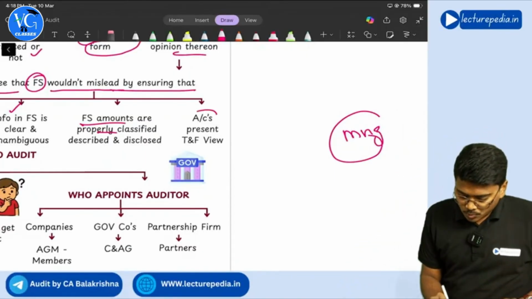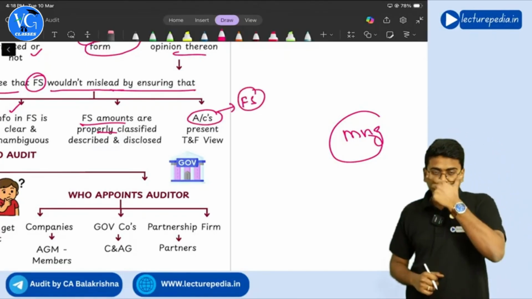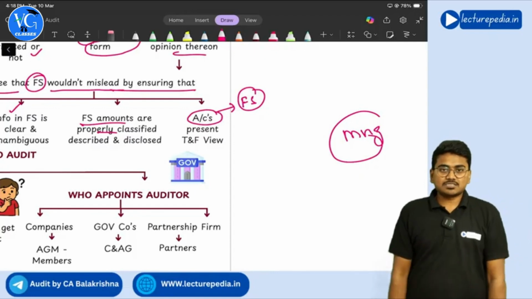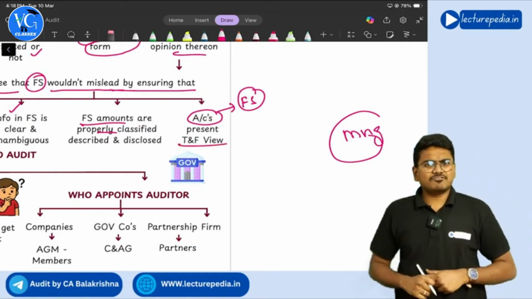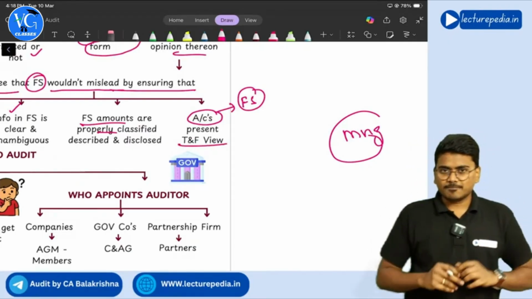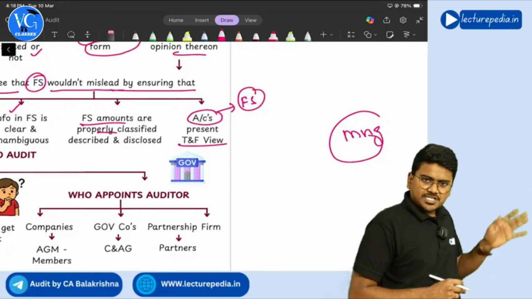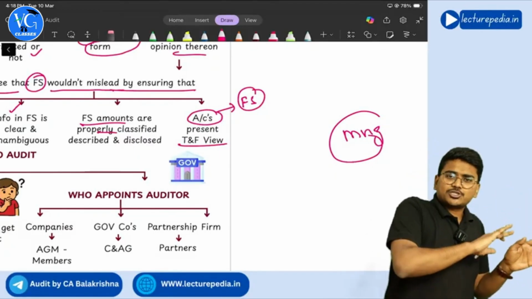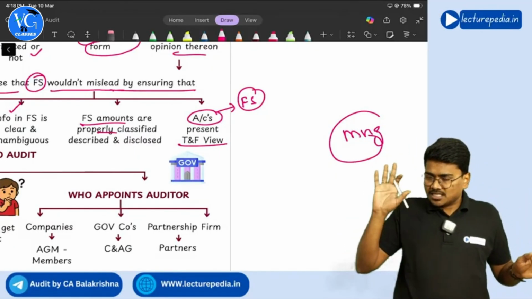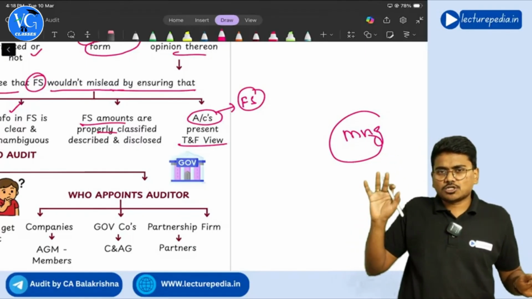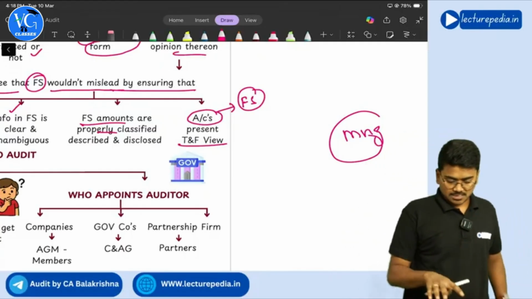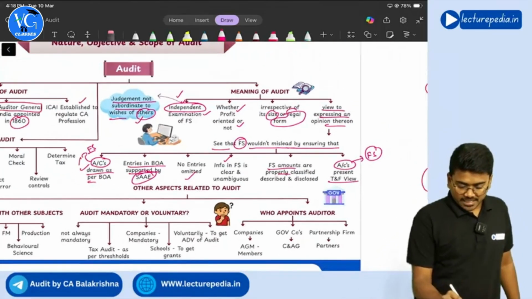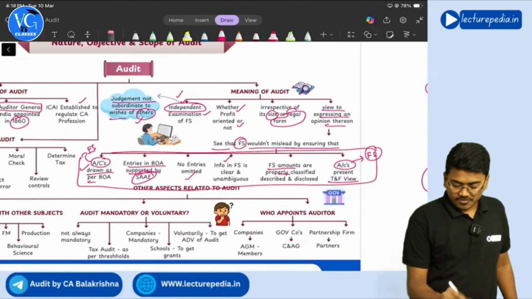And the final thing, the accounts. Here accounts means you assume them as financial statements. So the financial statements should present a true and fair view. What is meant by true and fair view? True and fair view means simply: whatever is the actual picture, that picture should be shown by the financial statements. Then you will say that financial statements are showing a true and fair view. Getting it? Yes. So these are the 6 points the auditor verifies during the audit.